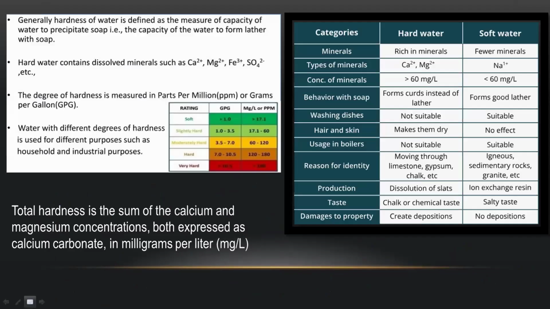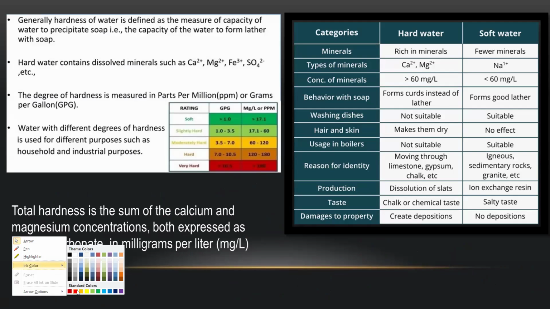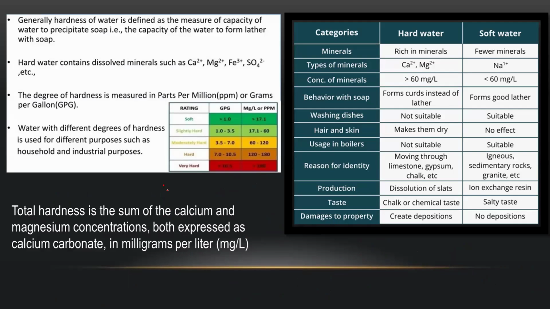Now, the last discussion, if you are in undergraduation or post graduation, then this discussion will help you. Generally, hardness of water, this we have already seen, is due to these ions. Another one is iron, given as Fe3+. The unit to measure hardness is ppm, parts per million, or gpg, grains per gallon. This is the unit of hardness.